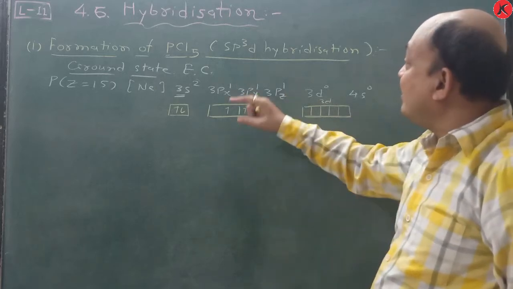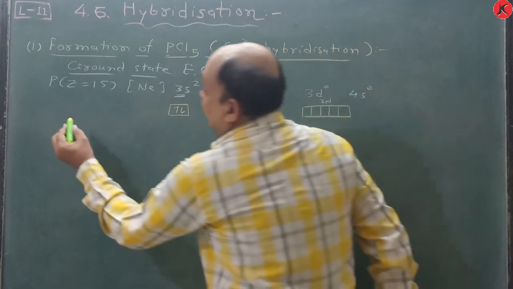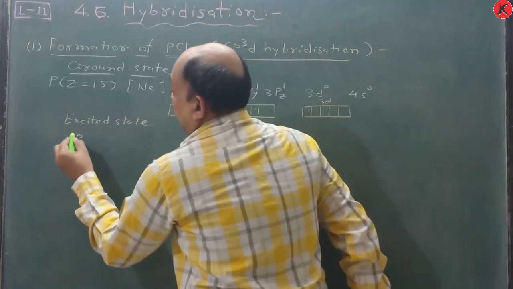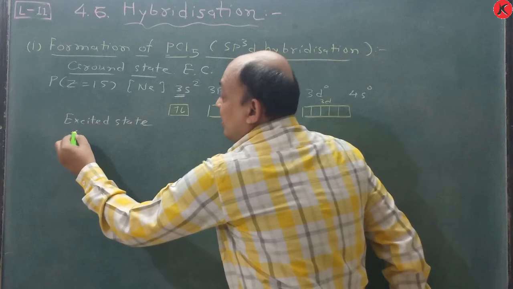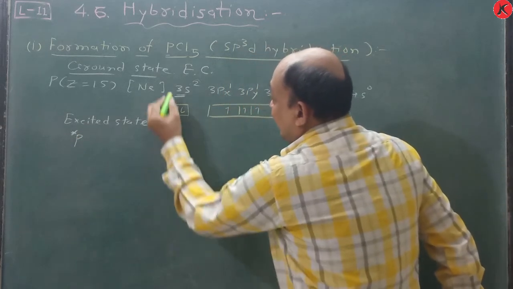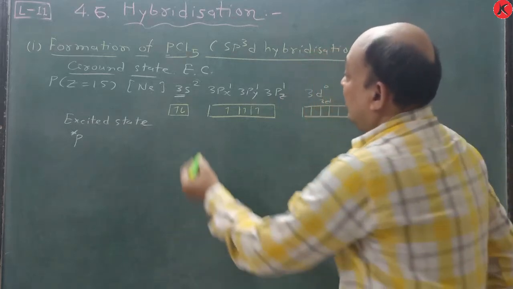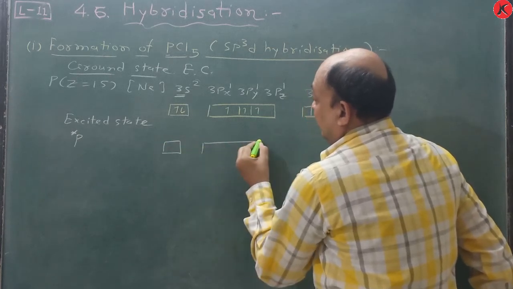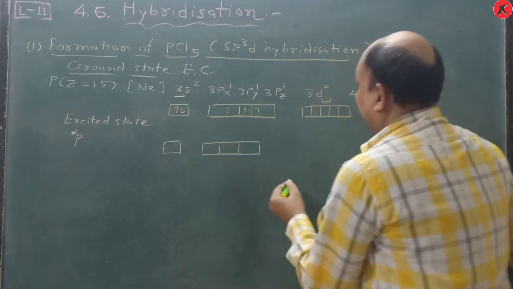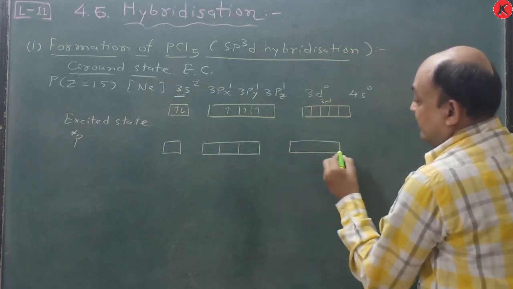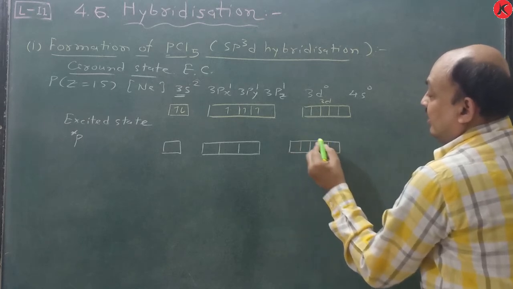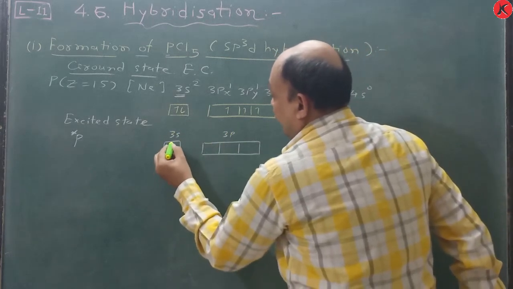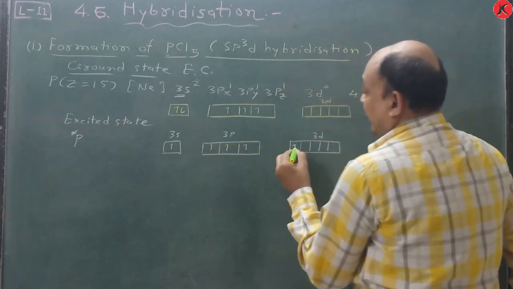When phosphorus comes to the excited state and bonds with chlorine, the valence shell has 3s, 3px, 3py, 3pz and one 3d orbital, each with one electron.